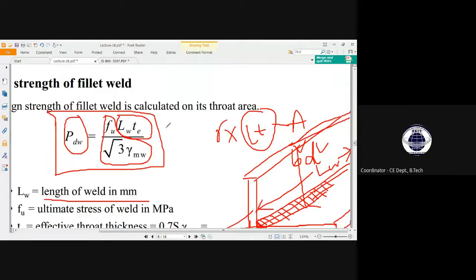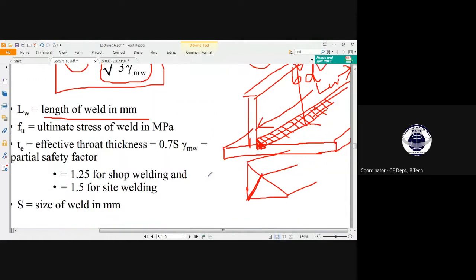So see here, LW into TE has been taken. So what is the area which has been taken here? This is the T and this is the L. Isn't it?